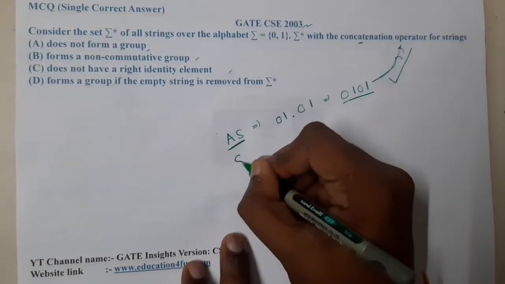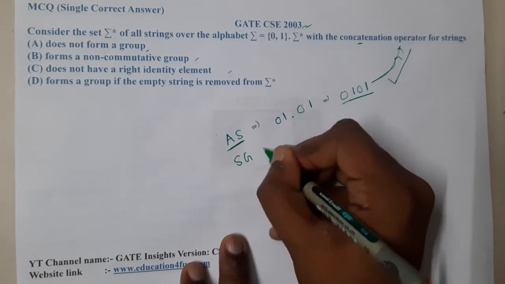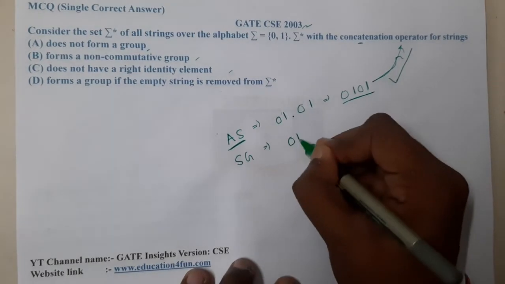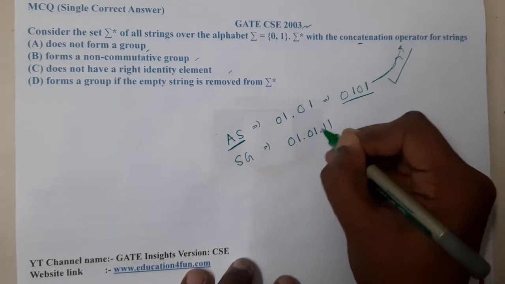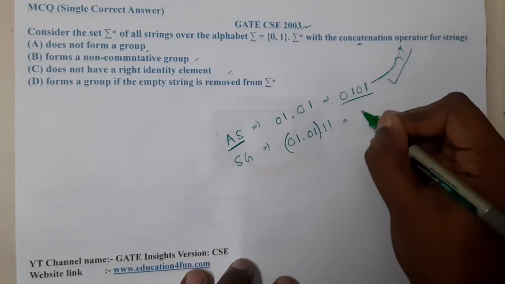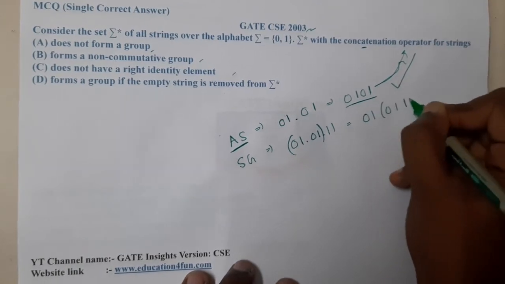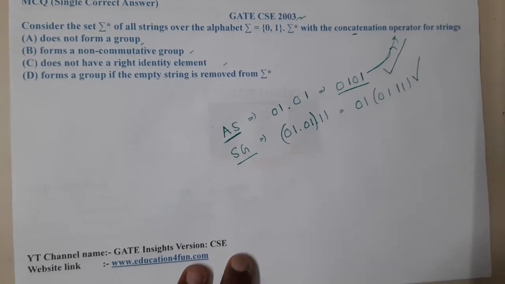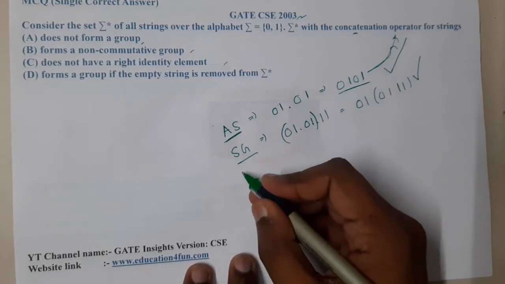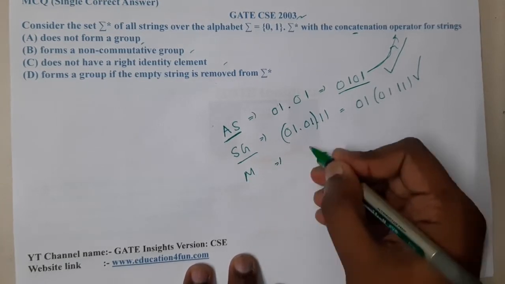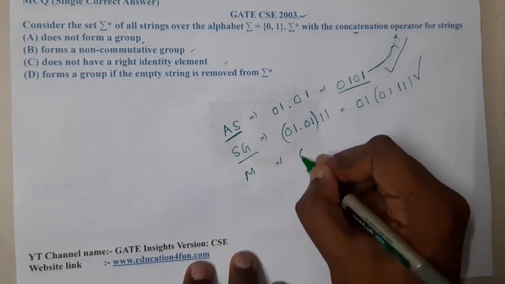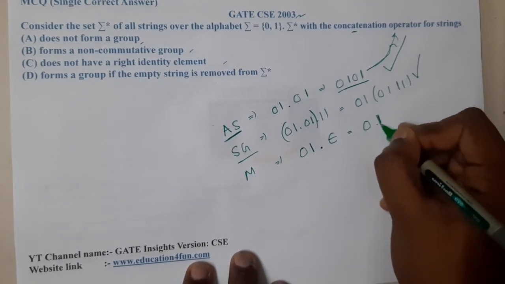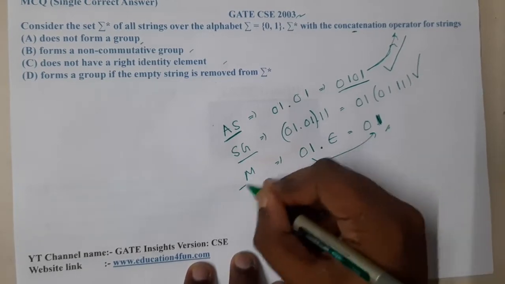Now moving on to semigroup. When it comes to semigroup, the order of concatenation does not matter. If I have three strings, 01, 01 and 11, and I concatenate the first two first, or the other two first, in any order I get the same result. So it follows semigroup also. Similarly, for monoid we need an element that gives back the same thing: 01 concatenated with epsilon gives 01. So it follows monoid also.